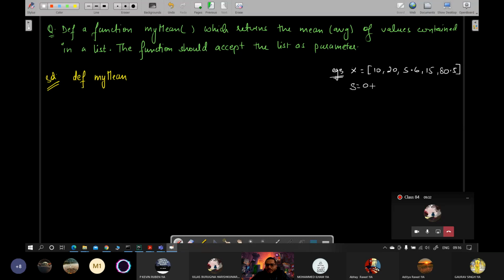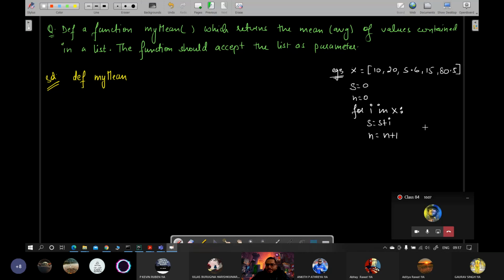This is for calculating the sum, and this is number of elements in the list. So what you will do is you will write for i in s, and then you will write s is equals to s plus i. You will increment every element to calculate the total sum in s, and you will increment every time you get a new element in i. Sir, it should be for i in x. No, sir. Oh, sorry, s लिख दिया मैंने, sorry.